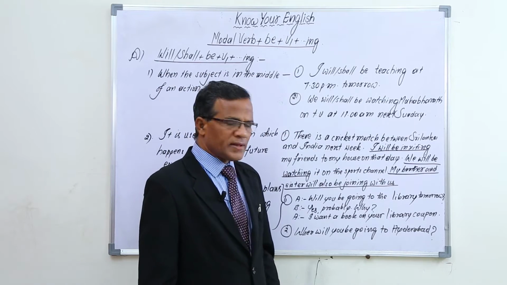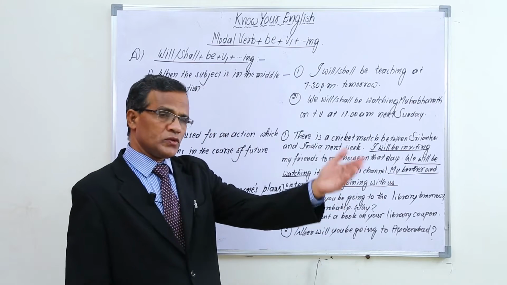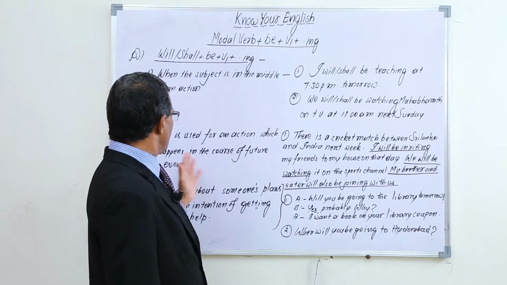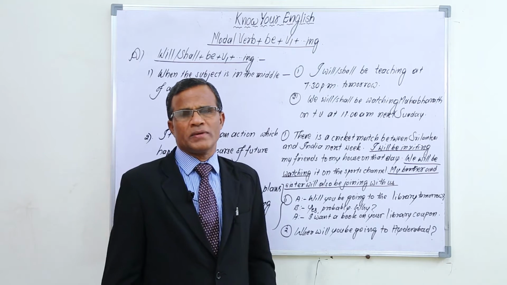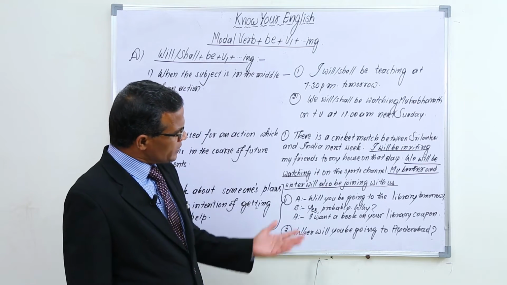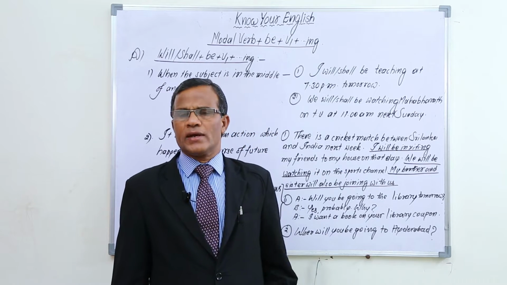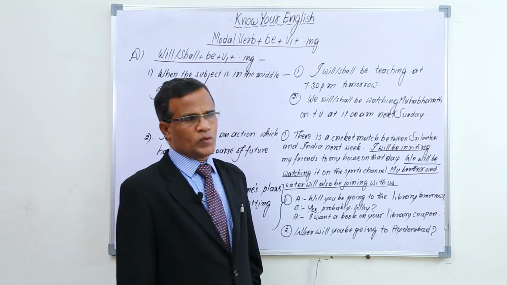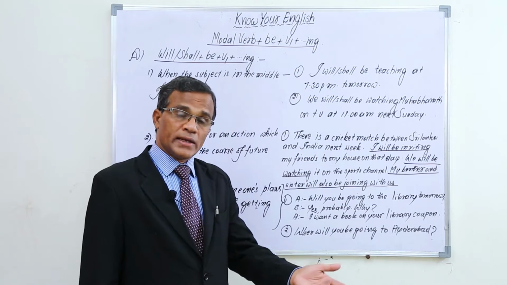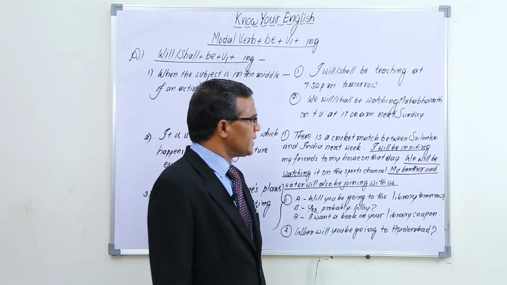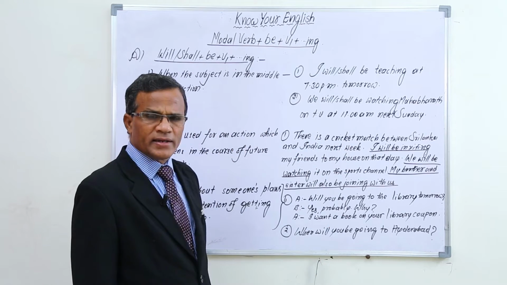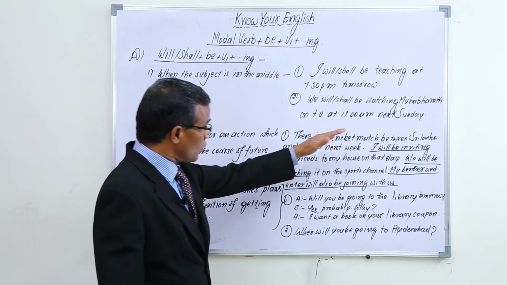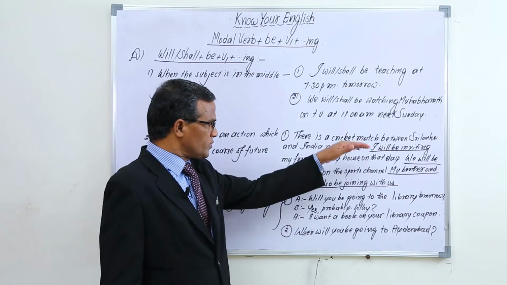As a part of course of future events, if you want to talk, you can use this will or shall be plus v1 plus ing. And sometimes we even use it like this: the prime minister will be coming here tomorrow. And I will be going to America next year. So for such planned future things also we use it, and especially this is used for an action which happens in the course of future events.